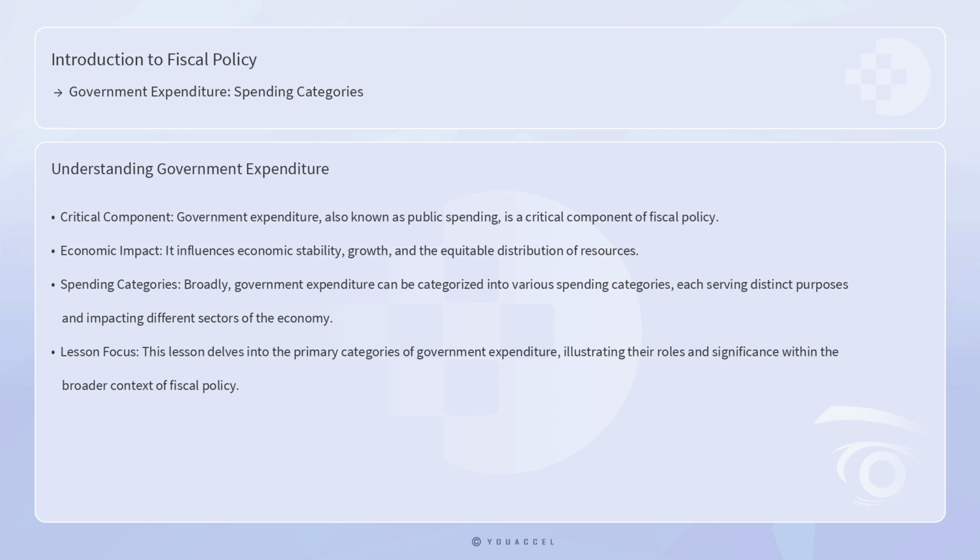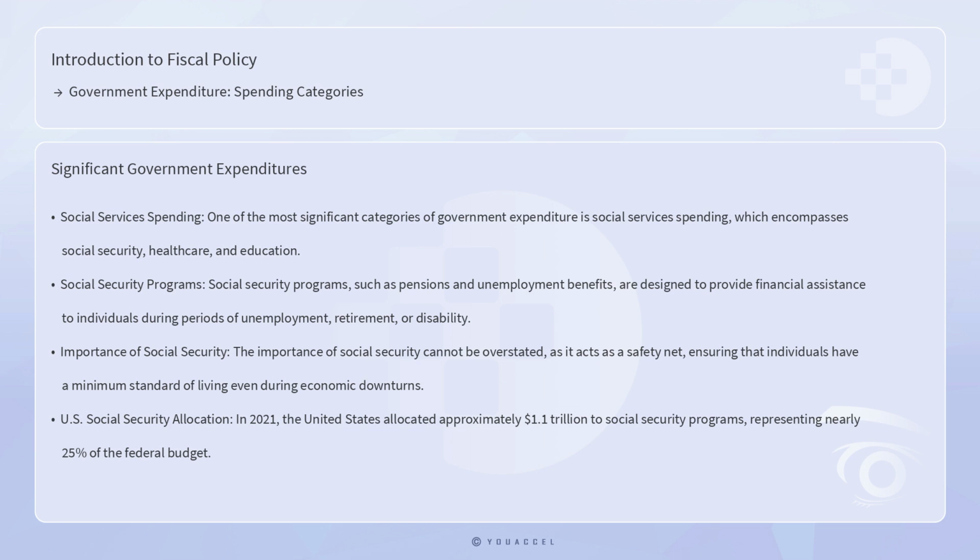Broadly, government expenditure can be categorized into various spending categories, each serving distinct purposes and impacting different sectors of the economy. This lesson delves into the primary categories of government expenditure, illustrating their roles and significance within the broader context of fiscal policy. One of the most significant categories is social services spending, which encompasses Social Security, healthcare, and education. Social Security programs, such as pensions and unemployment benefits, are designed to provide financial assistance to individuals during periods of unemployment, retirement, or disability.